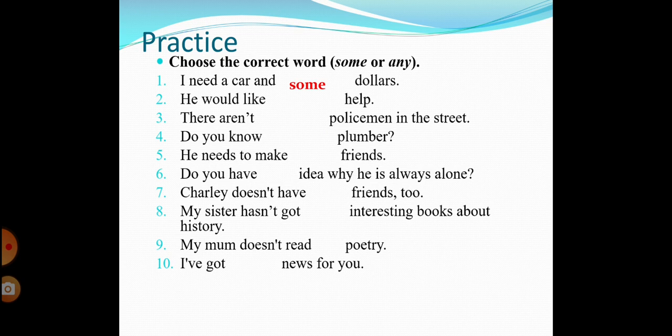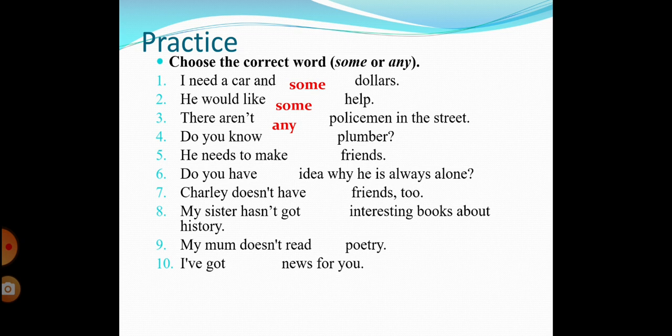Second: He would like some help. Again, it is an affirmative sentence, so we're going to use some. Correct. 3. There aren't any policemen in the streets. Aren't, verb to be in negative form. So the sentence is what? It is a negative sentence. So we're going to use any. There aren't any policemen in the street. Next: Do you know any plumber?